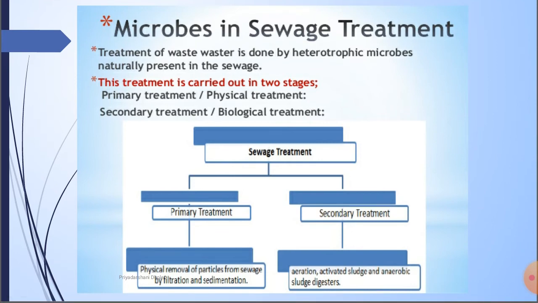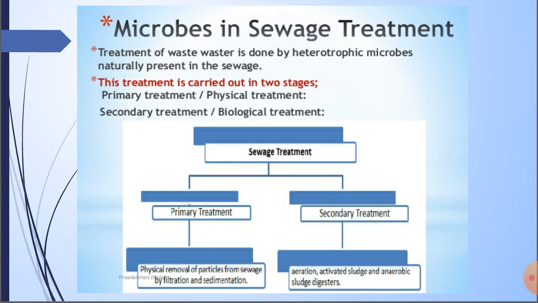Some are medicines, some are enzymes we can use. Now another use of microbes is in sewage treatment. Sewage is the unwanted excreted water or human excreta, disposal water, municipal water, which is called sewage. Treatment of wastewater is done by heterotrophic microbes naturally present in the sewage.